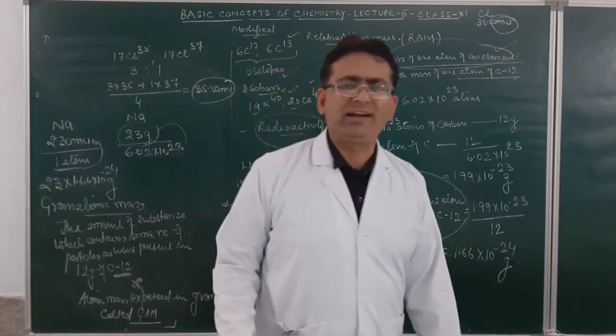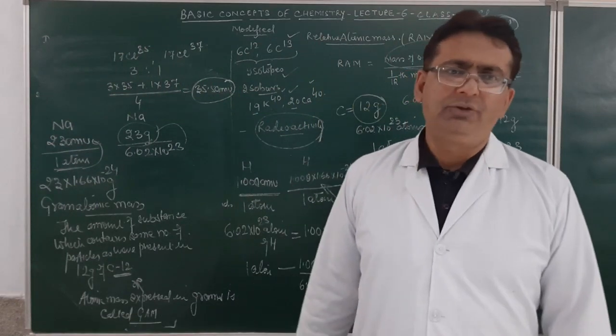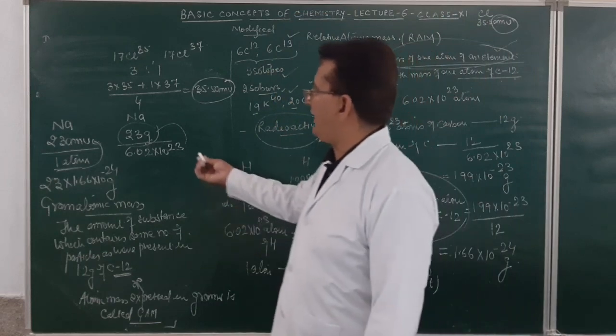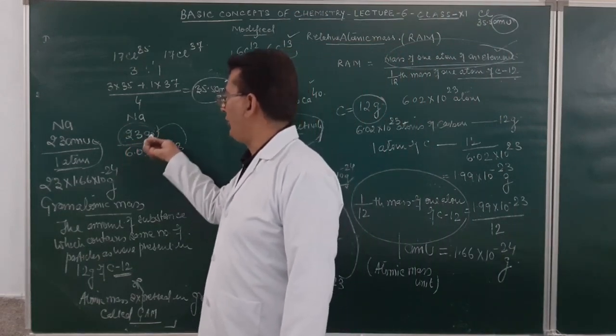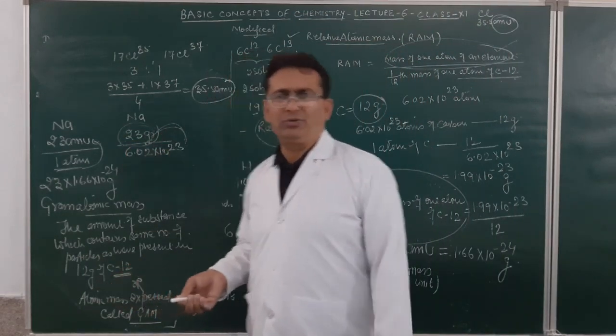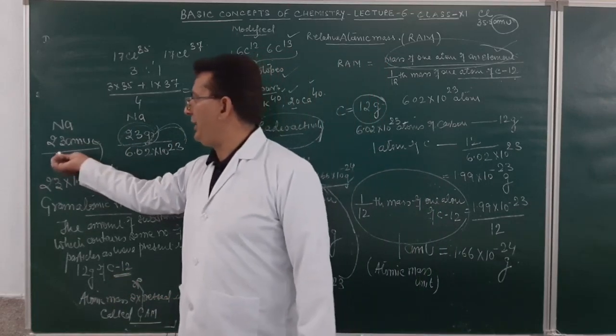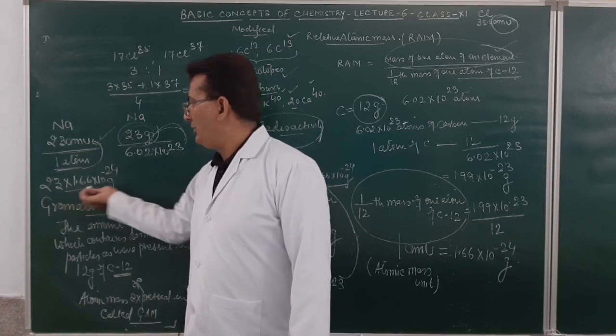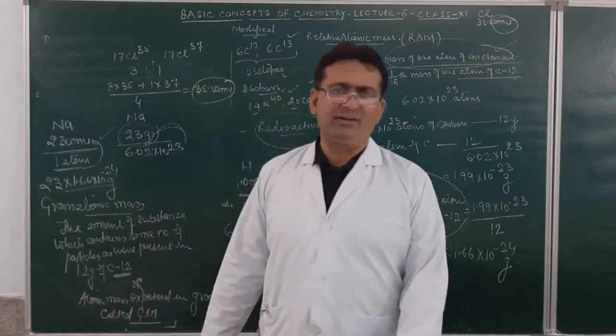And how many particles were responsible for 12 gram of carbon 12? 6.02 into 10 raised to power 23. If any masses are directly expressed in gram, it is a mass of 6.02 into 10 raised to power 23. If a mass is expressed in AMU, it is a mass of one atom. If it is to be converted into gram, then it is to be multiplied by 1.66 into 10 raised to power minus 24 gram.